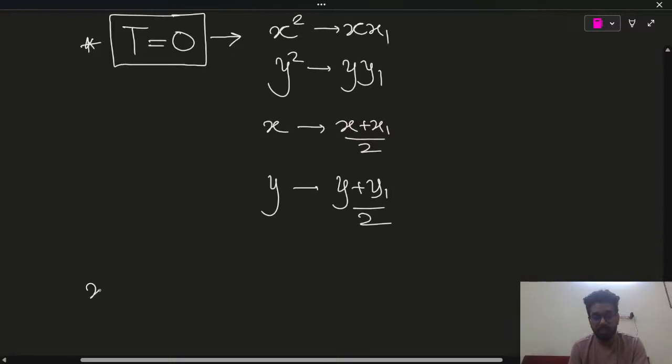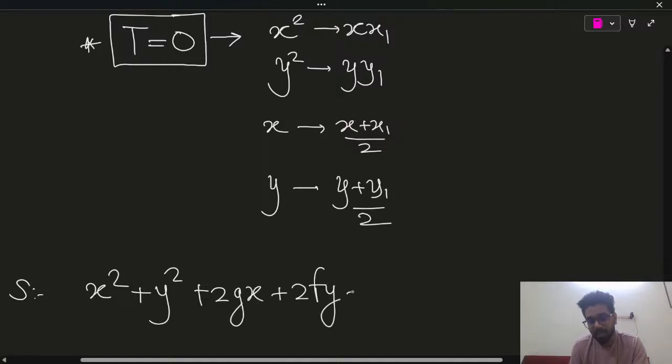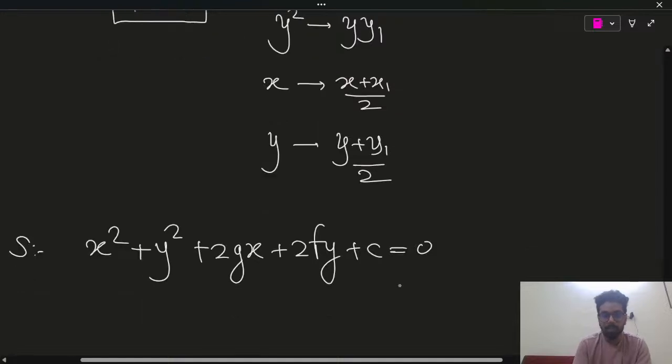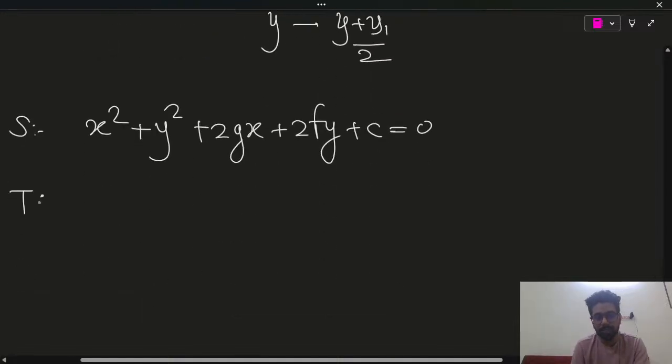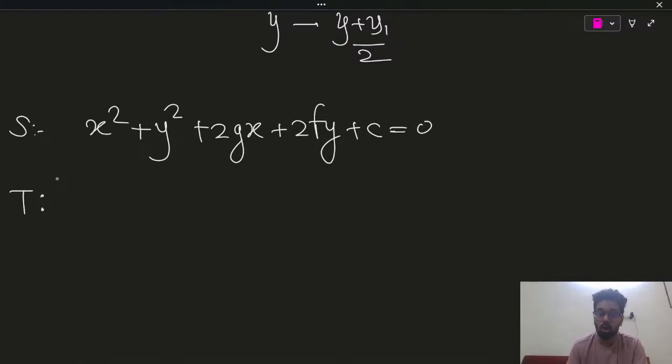So the equation of circle S is x square plus y square plus 2gx plus 2fy plus c equals to 0. So what is T equal to 0? It's just a line. We have to interpret whether this line represents a tangent or a chord.